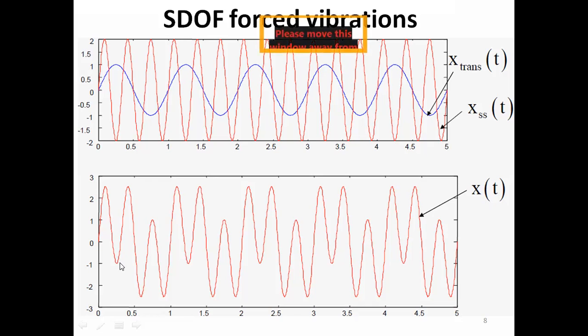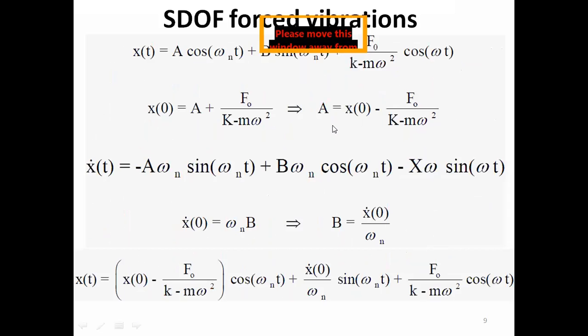So the total response is the summation of the transient response, A cos omega n t plus B sine omega n t, plus the steady state response, F naught by k minus m omega square, cos omega t.